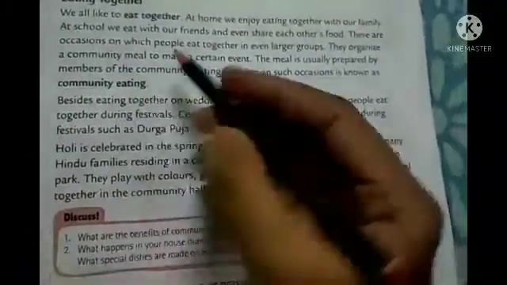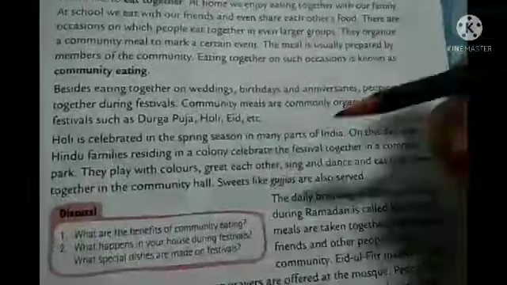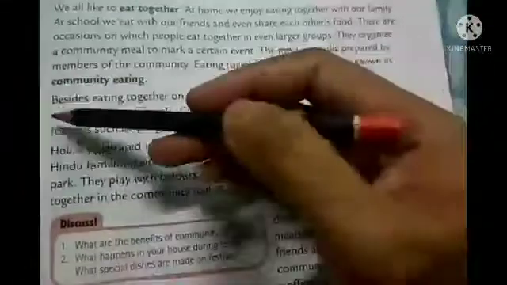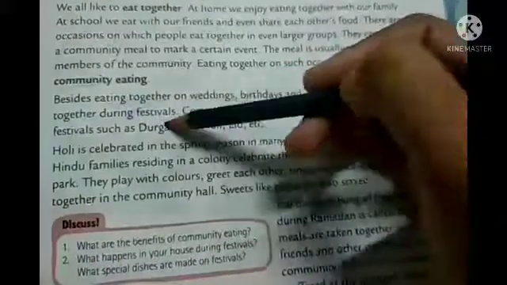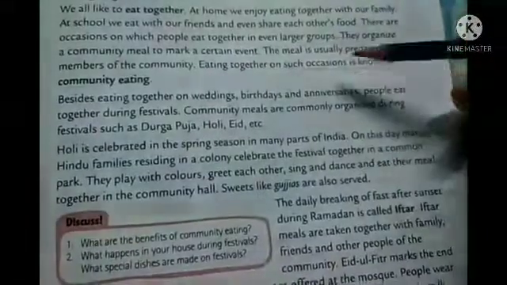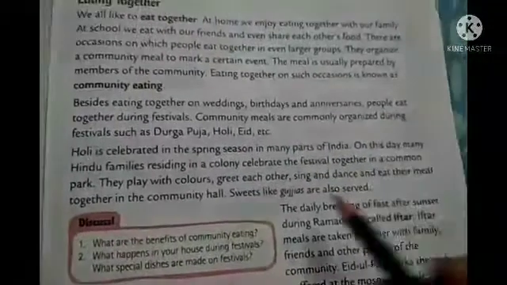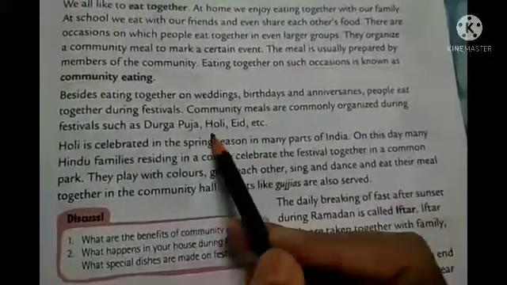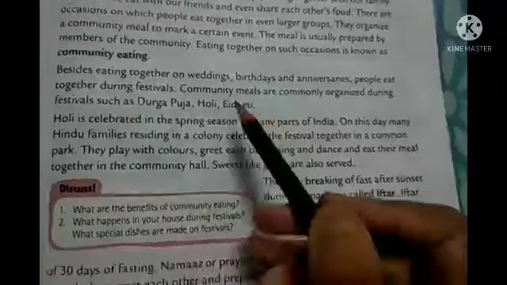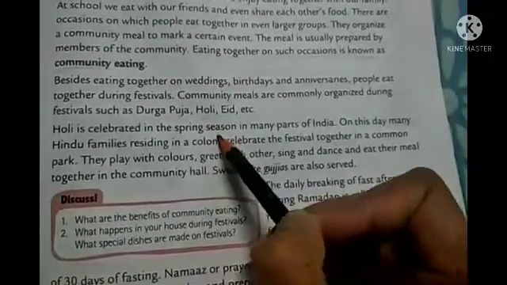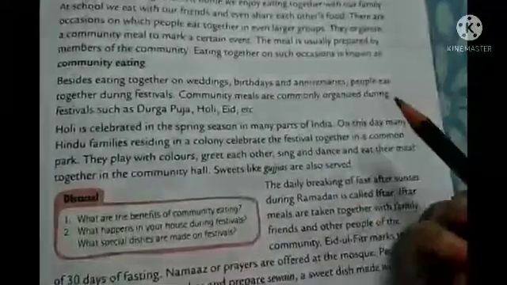So here we will talk about different festivals where we can find this community eating. So here you see, besides eating together at weddings, birthdays and anniversaries, people eat together during festivals. Then what are the festivals? Like Durga Puja, Holi, Eid, etc. Now as you know, Holi is celebrated in the spring season. Okay, in many parts, like we also celebrate, right?